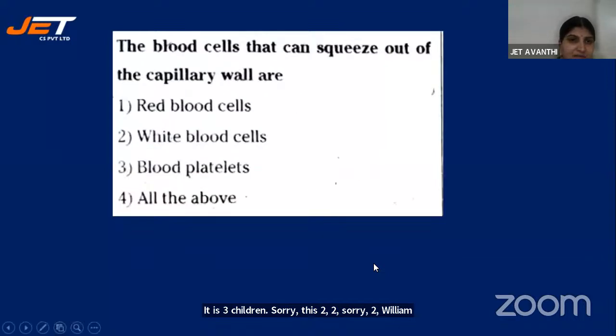Next, the blood cells that can squeeze out of the capillary wall. Red blood cells, white blood cells, blood platelets, or all of the above. Which cells squeeze out of the capillary wall of the blood vessels? It's given again in your textbook.